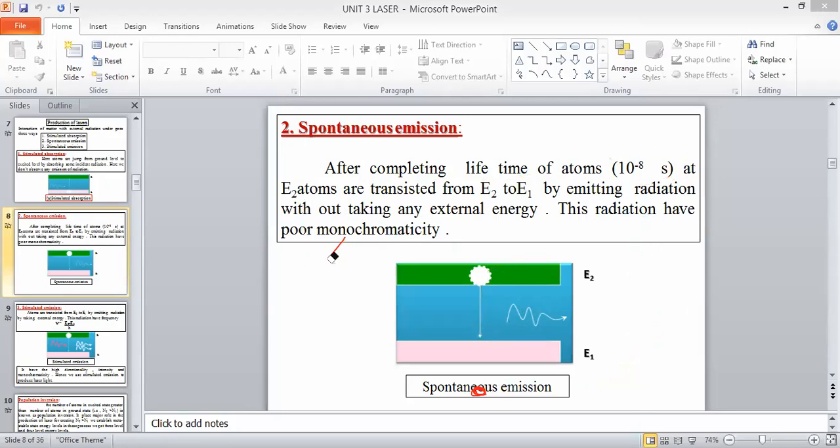Read this definition. After completing the lifetime of the atom at E2, atoms are transitioned from E2 to E1 by emitting radiation without taking any external energy. This radiation has poor monochromaticity because it is emitted in different directions. Poor monochromaticity means it is emitted in this direction, or this direction, or this direction. Here we don't use any external energy. That's why it is called spontaneous emission of radiation. Next, go to the next slide.